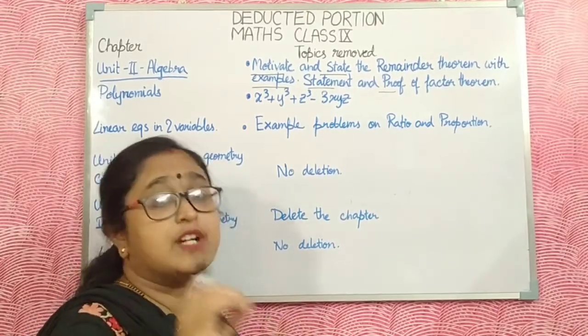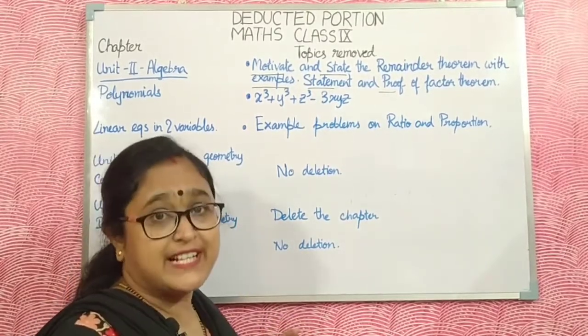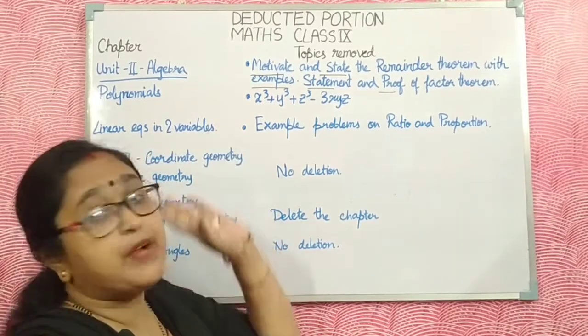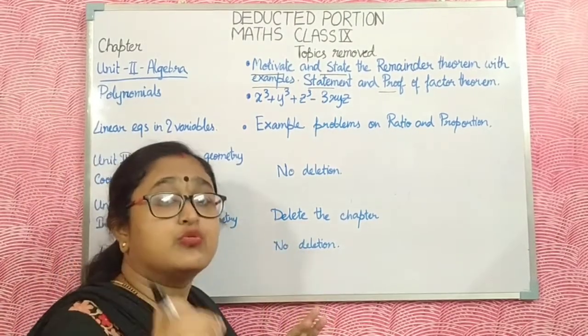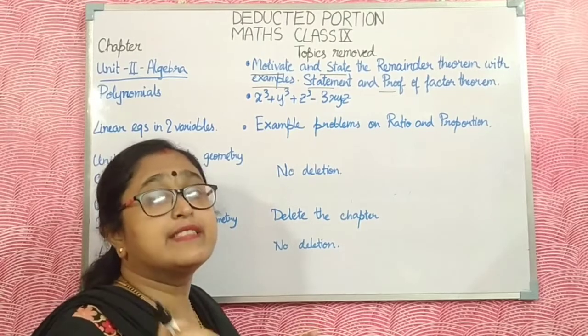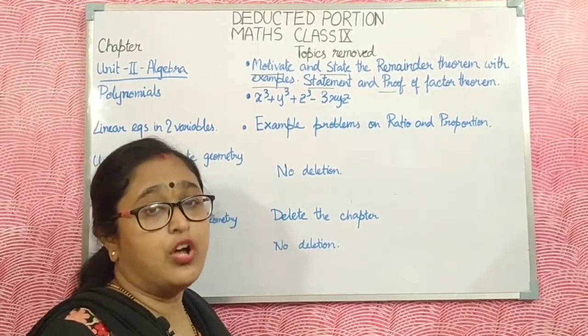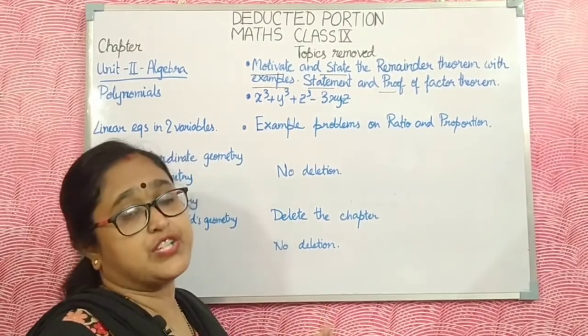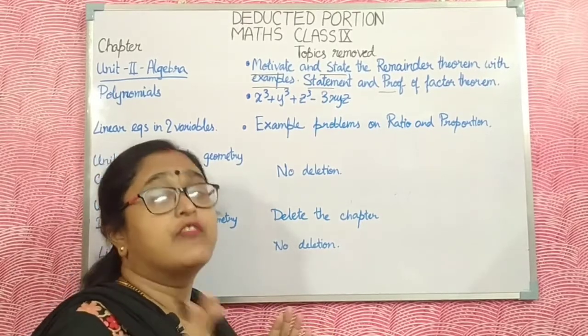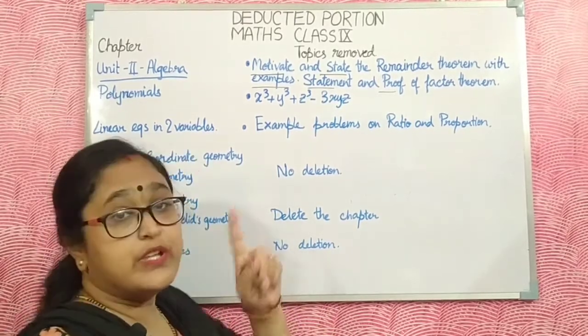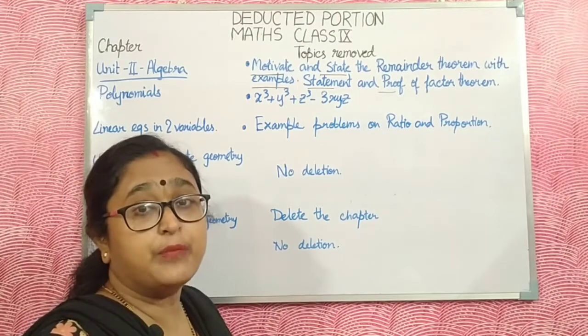Just use the factor theorem to do the factorization in this chapter, polynomials. You can do the factorization using the factor theorem. There is no need to prove and state the remainder theorem and factor theorem. And there is another topic that is deleted.